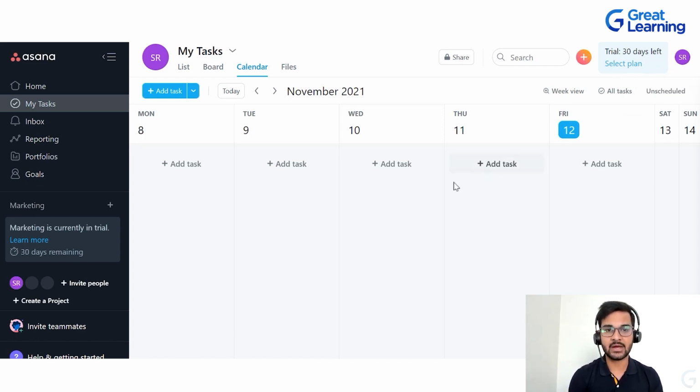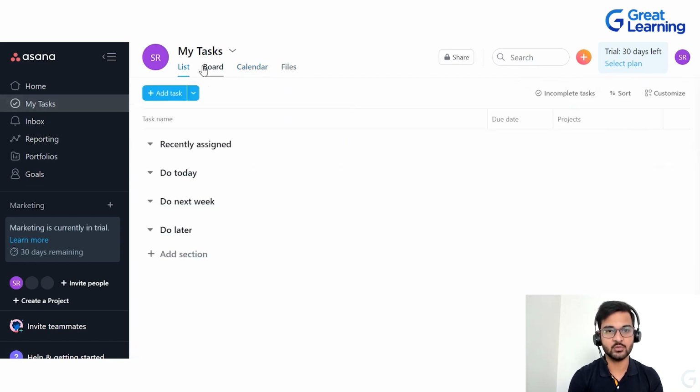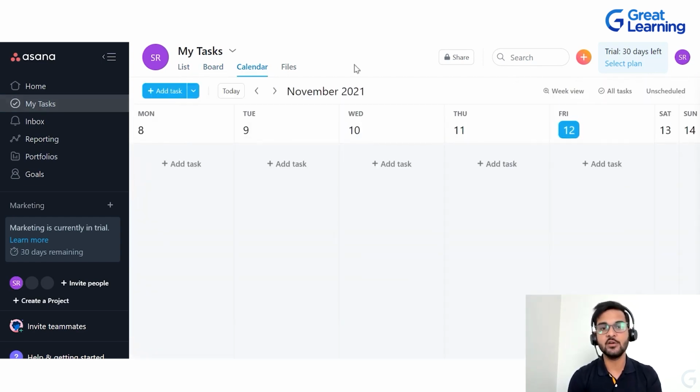And the remaining part, whatever is there, if you click on list view, board view, calendar view, these are the views basically. Once you create a project, there will be more views, such as the dashboard, and then the timeline view will also get added. This part is called your main pane. So these are the four things that you need to keep in mind. This black or grayish part is your sidebar. This is called your header. Then this part is called your top bar. And the remaining screen is your main pane.